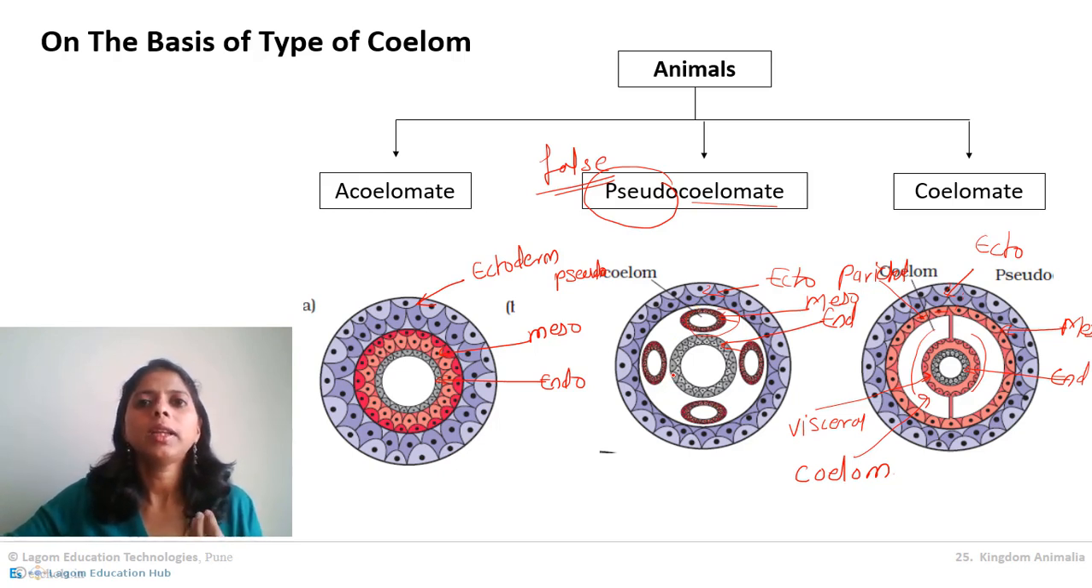So whatever organs are formed from the mesoderm, like our muscles and our blood vessels, are not formed properly. As well, there is a fluid in the coelom, and as there is a fluid, it does not allow organ development. So organs are loosely and poorly developed, and they are not properly connected with one another.